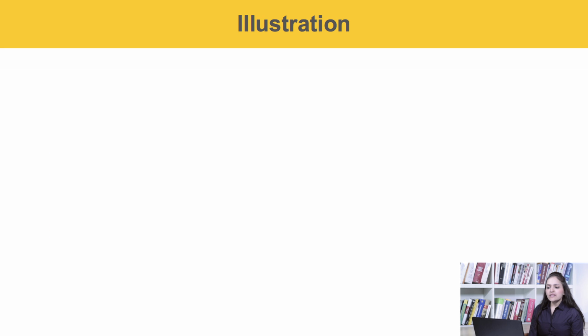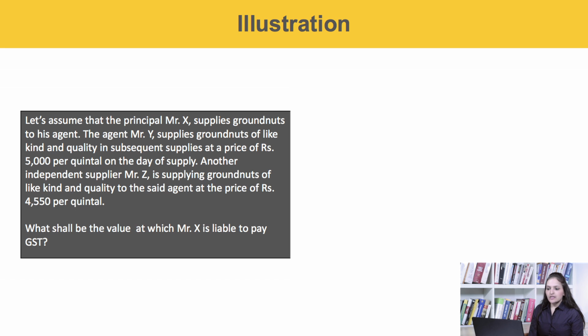For example, let's assume that the principal Mr. X supplies groundnuts to his agent. The agent Mr. Y supplies groundnuts of like kind and quality in subsequent supplies at a price of rupees 5,000 per quintal on the day of supply. Another independent supplier, Mr. Z, is supplying groundnuts of like kind and quality to the said agent at the price of 4,550 per quintal. Now, what shall be the value at which Mr. X is liable to pay GST?